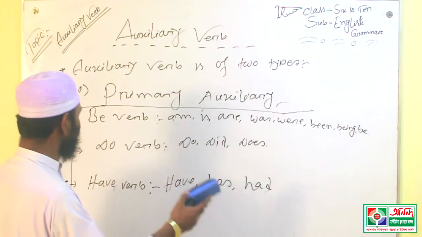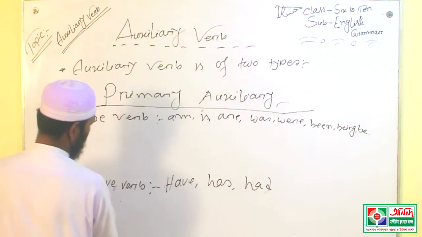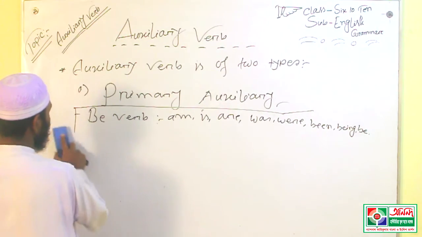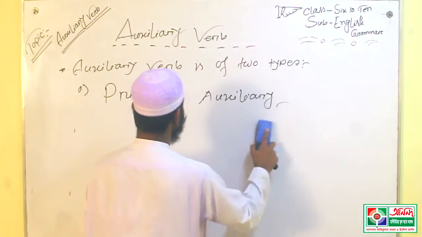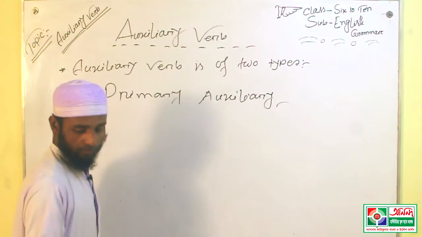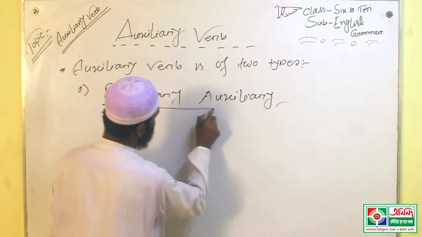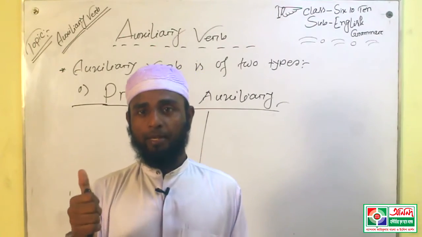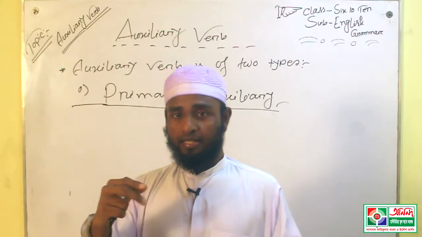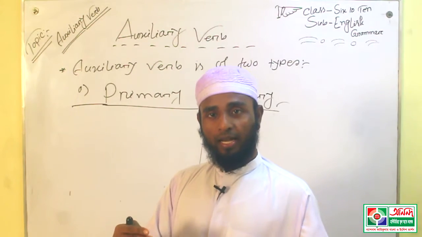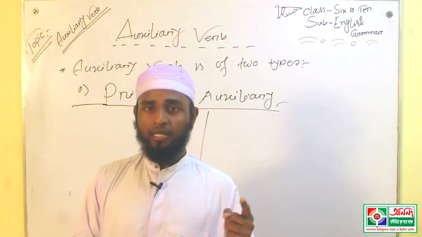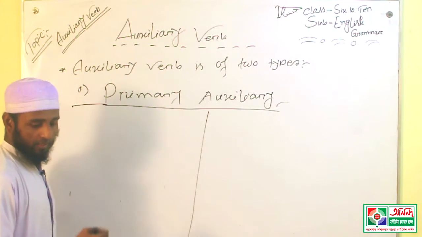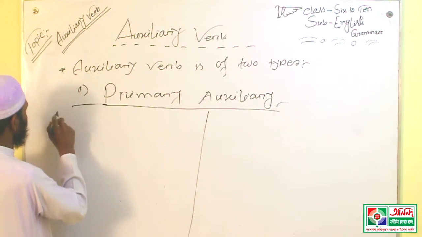I am discussing now the utilization of this verb. This auxiliary verb can be used in two ways, such as auxiliary verb and main verb. In two ways it may be used in a sentence. Dear learners, I am going to show you.